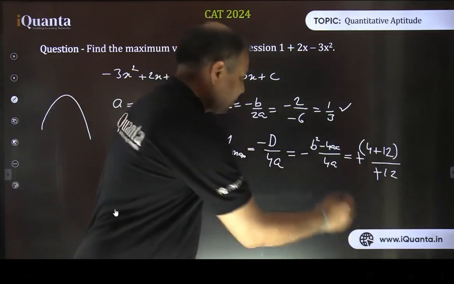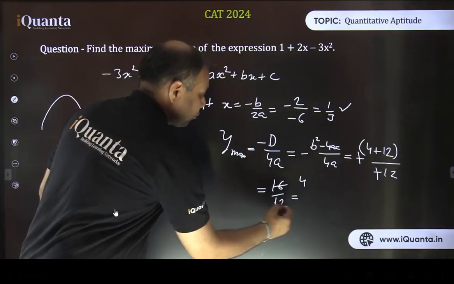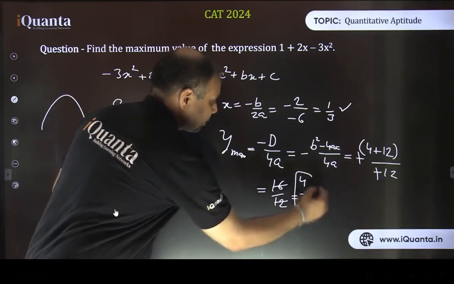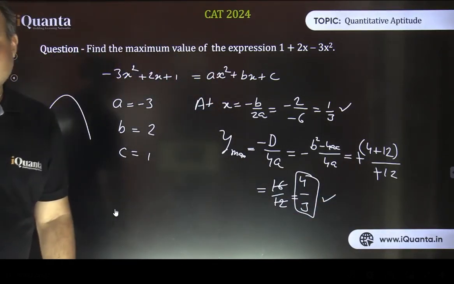So 4 plus 12 is 16, so it is 16 by 12. You can cancel out the 4. So 4 4s are 16 and 4 3s are 12. So the answer is 4 by 3. Fine? Yes, so 4 by 3 is the maximum value at x equals 1 by 3. Again, similar question. It was not difficult.